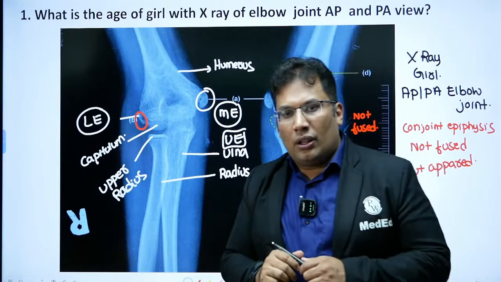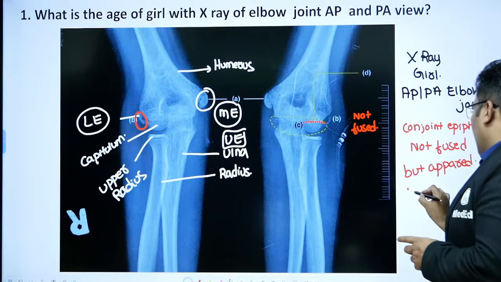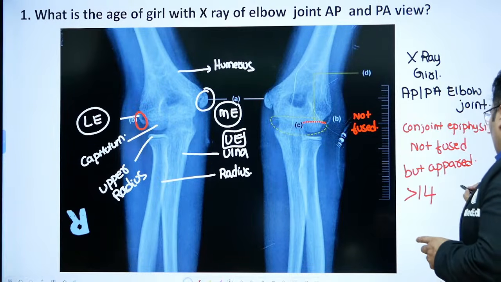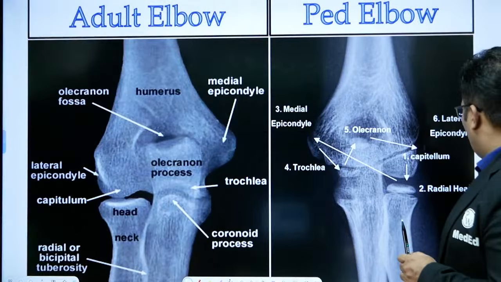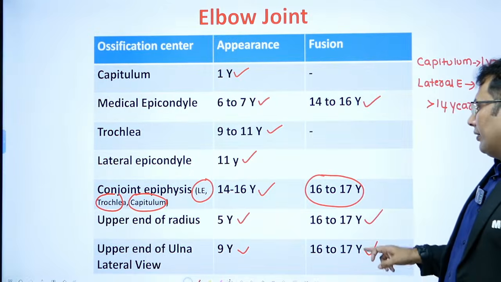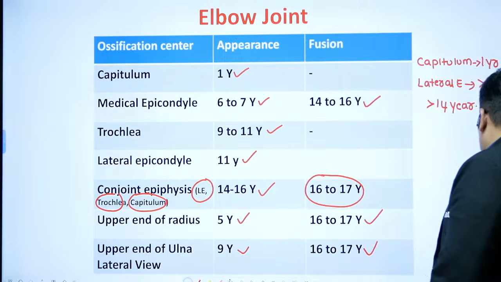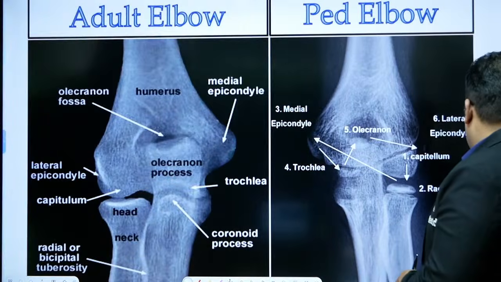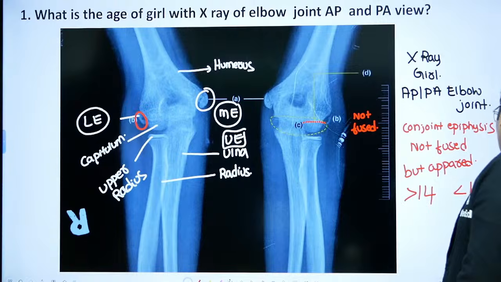Yes, very good. Many answers. Srinivas answered correctly. Sir, it is more than 14 years. Less than. So when conjoined epiphysis forms, you can see here conjoined epiphysis is basically 17 years. You should take the upper limit, 17 years. Okay, so less than 17 years.